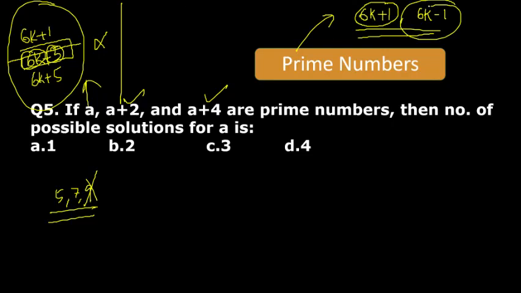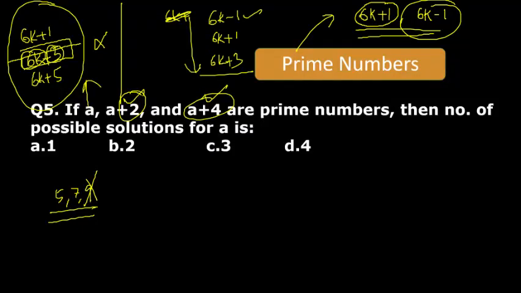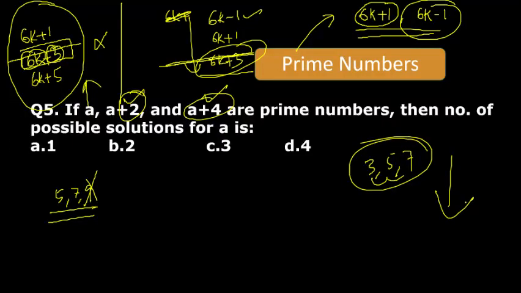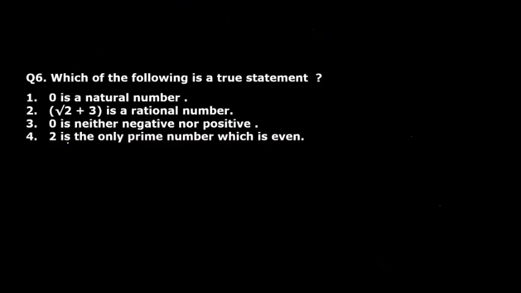And let's say your number is 6k minus 1, that is your A. If you add 2 in this, you will get 6k plus 1. And if you add 4 to the first one, you will get 6k plus 3. These would be your three numbers, and definitely this last one would not be a prime number because it is again divisible by 3. So that's why you will never find consecutive prime numbers with a gap of 2, 2 like this after it. Is it clear? So only one possible solution for this. I hope it is clear.